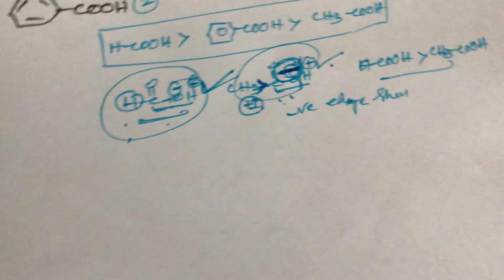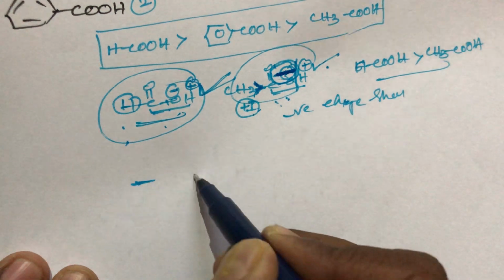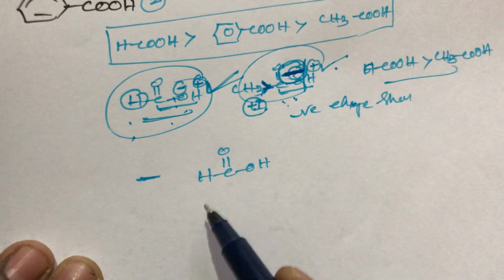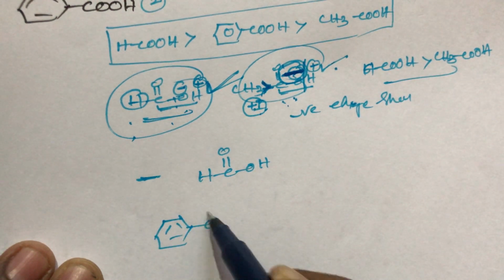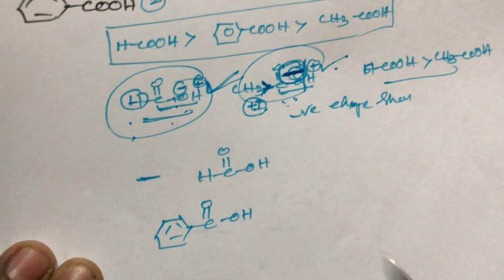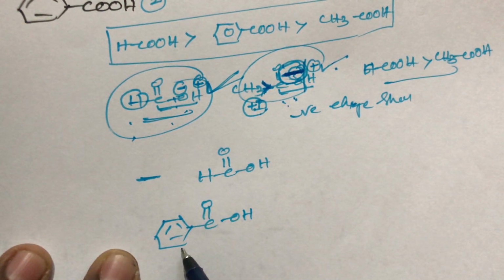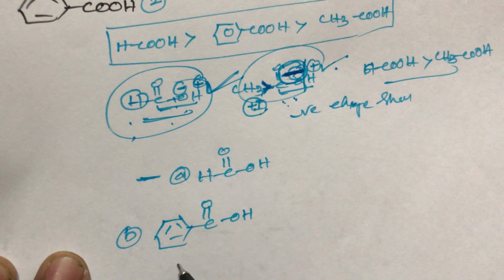And what about the second condition, that is, out of these two, HCOOH, formic acid, and benzoic acid. What is the reason? Out of these, which one is more acidic? What I said is that formic acid is more acidic than benzoic acid. So this is the A compound, this is the B compound. A compound is more acidic than B compound.